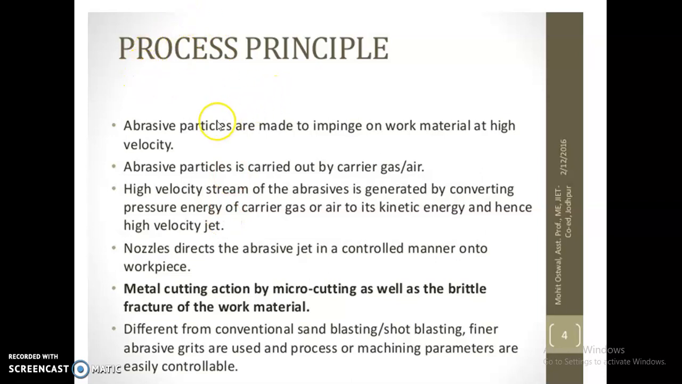In abrasive jet machining, abrasive particles are made to impinge on the work material at high velocity. They are carried by a carrier gas like nitrogen, CO2 or air. A high velocity stream of abrasives is generated by converting the pressure energy of the carrier gas or air into its kinetic energy, and hence a high velocity jet. The high velocity jet impinges on the workpiece. The nozzle directs the abrasive jet in a controlled manner onto the workpiece. Metal cutting action is by micro cutting as well as brittle fracture of the work material. It is different from sand blasting or shot blasting.